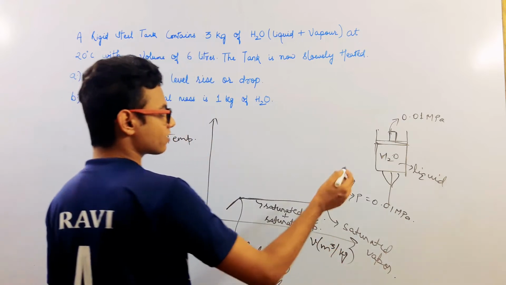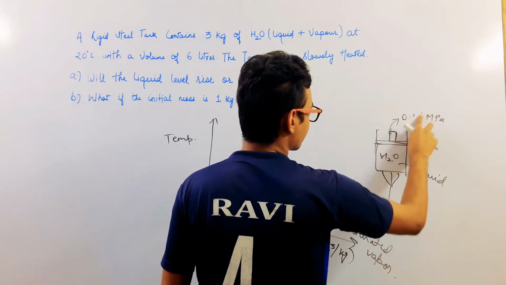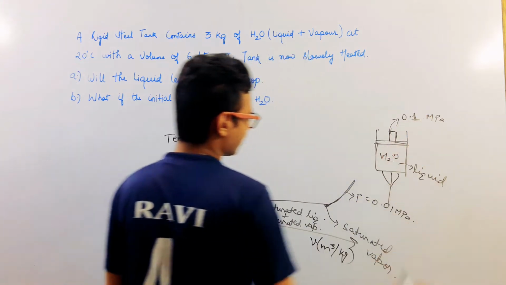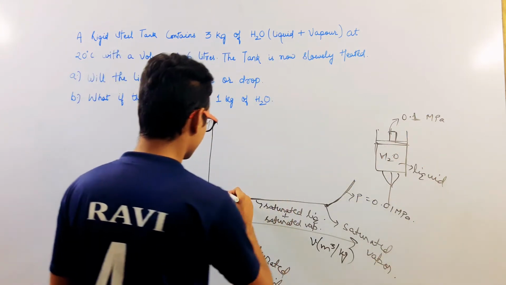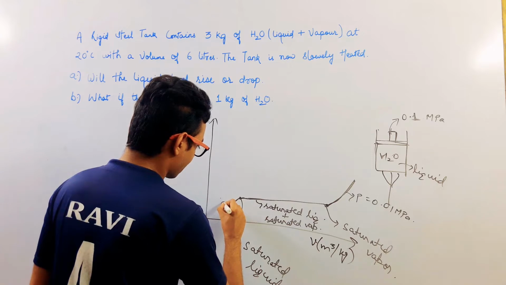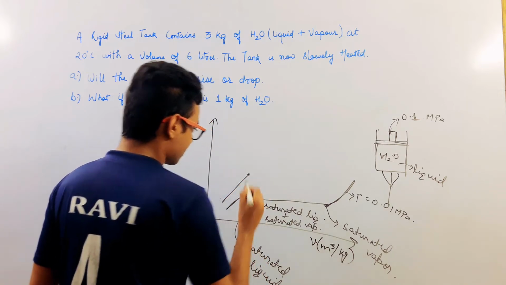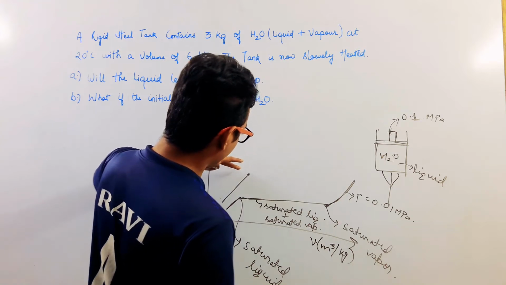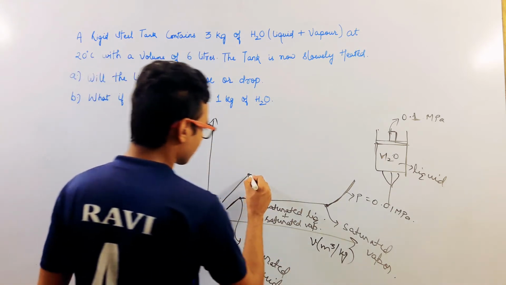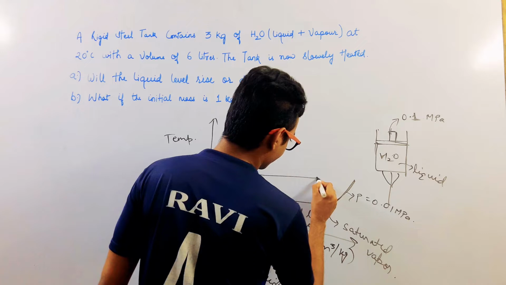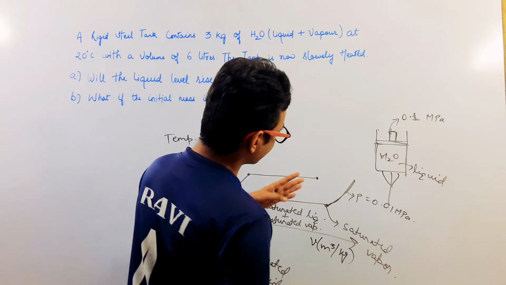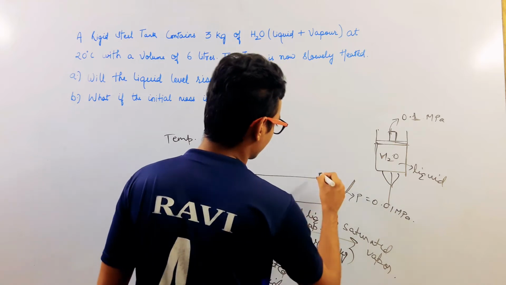Now if we increase the pressure to say 0.1 MPa, that is nearly atmospheric pressure, then the specific volume at the saturated liquid point will increase somewhat, and the specific volume at the saturated vapor will decrease somewhat.